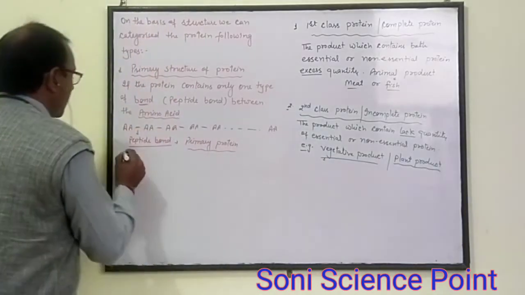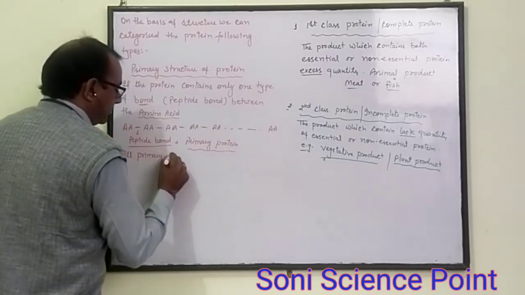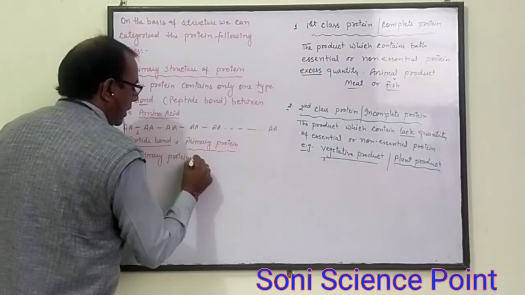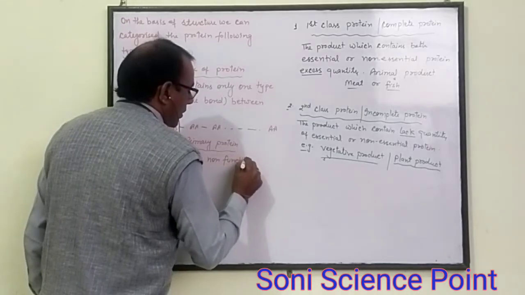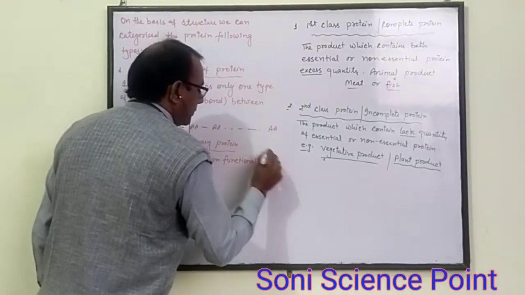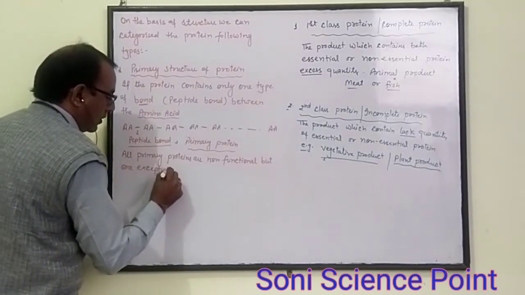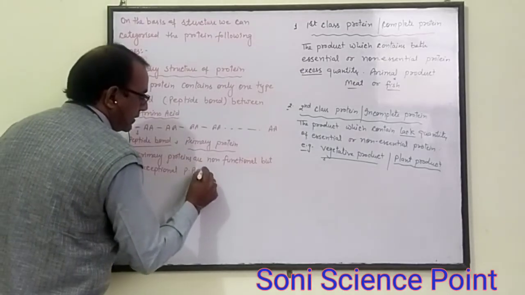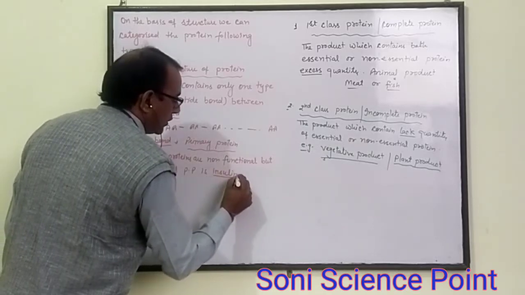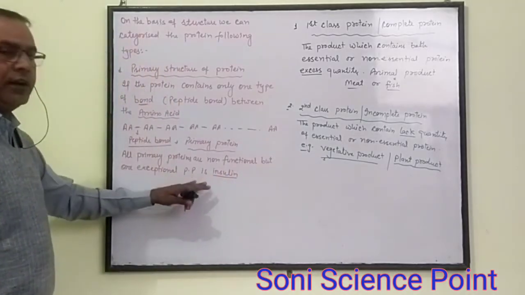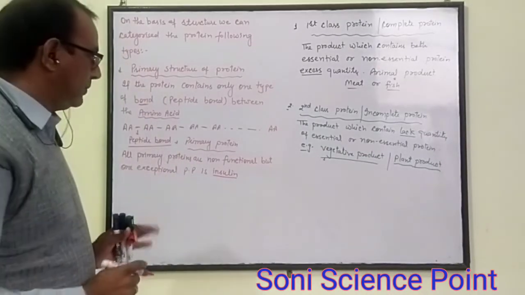All primary proteins are non-functional. But one exceptional primary protein is insulin, which is functional. Other than insulin, all primary proteins are non-functional.